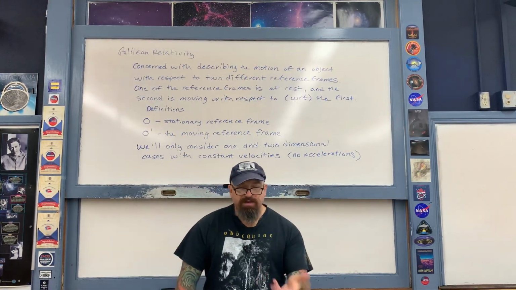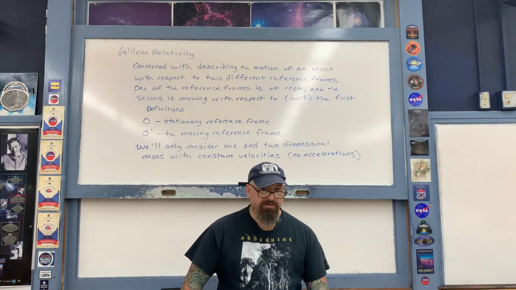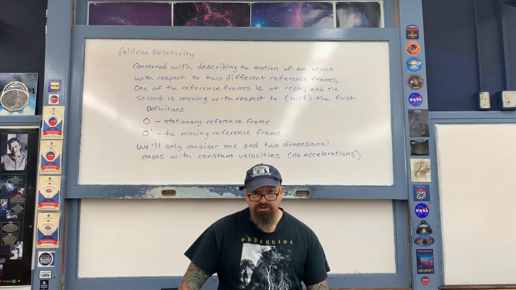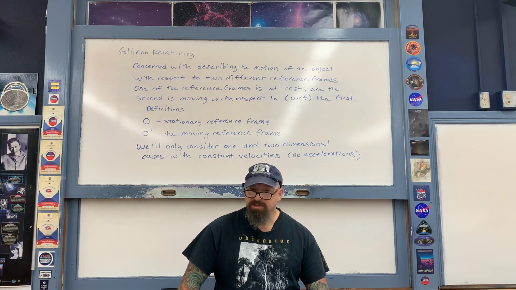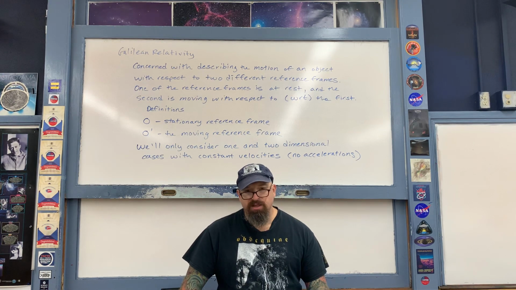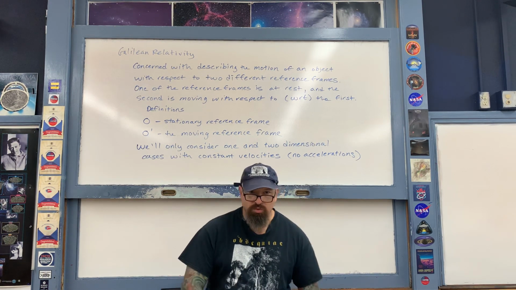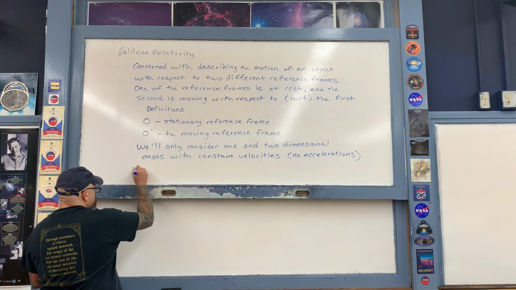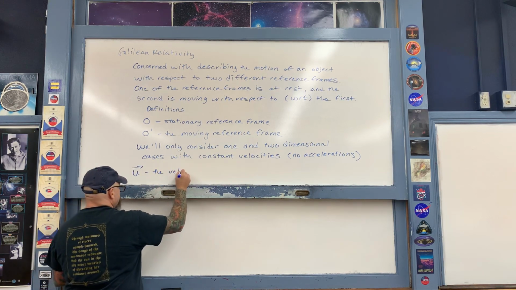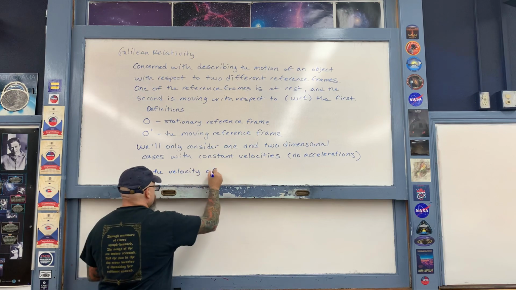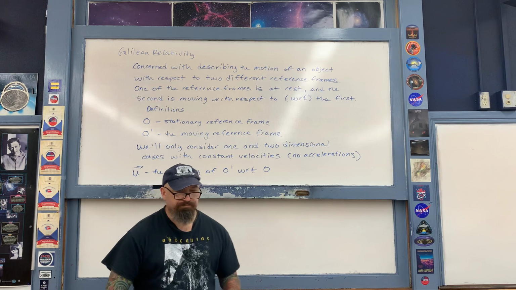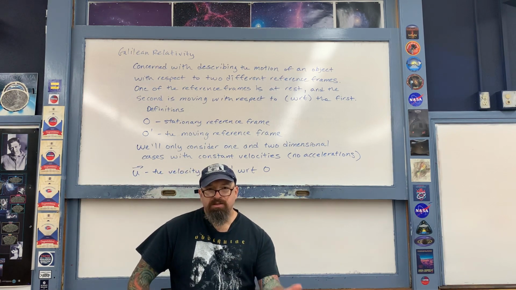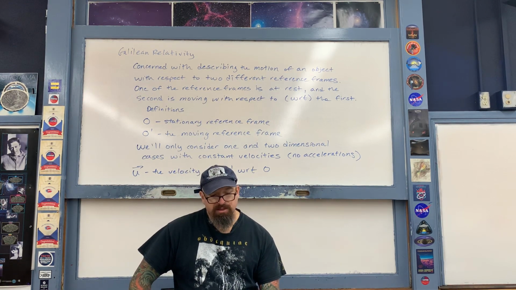So then therefore, with that in mind, let me continue now with my definitions. We now define the motion of the moving reference frame O prime with respect to the stationary reference frame O. That motion, however, is at a constant velocity. That constant velocity vector is referred to as u. So u is the velocity of O prime with respect to O.